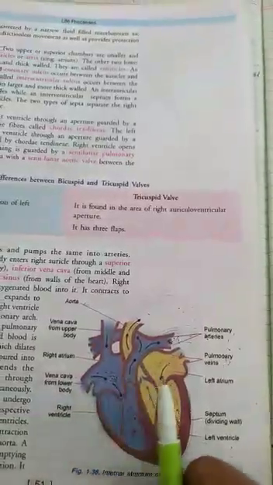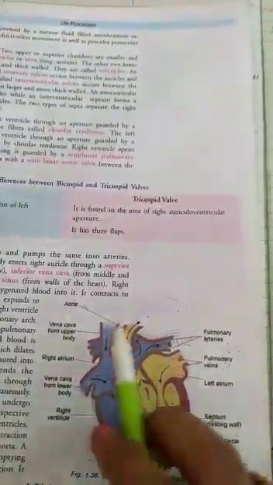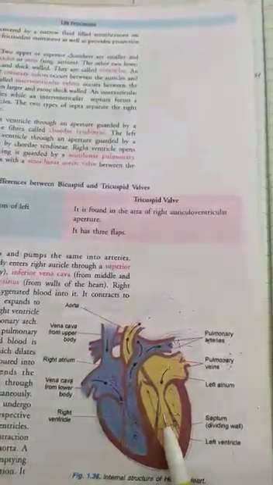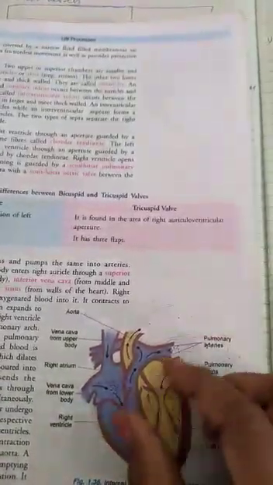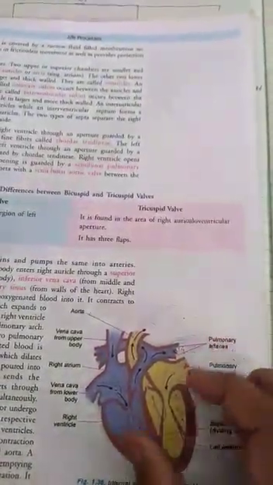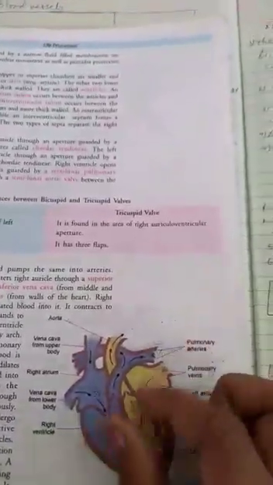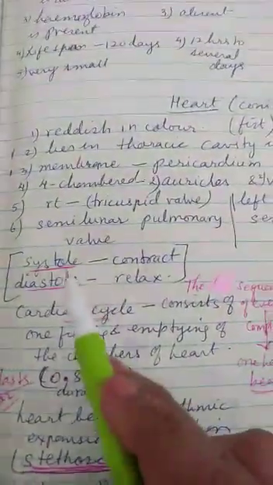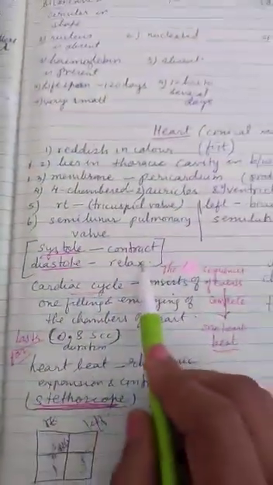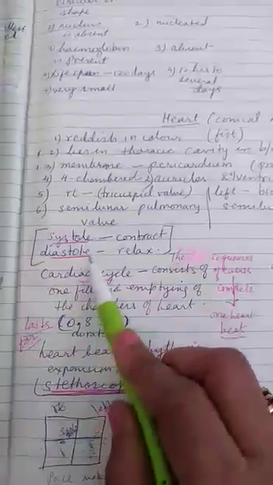Morning children, we will continue with the transport system. So heart is a pumping organ. It will contract and it will relax. The contraction phase of the heart is known as systole and the relaxation phase of the heart is known as diastole.